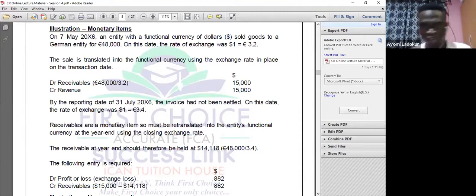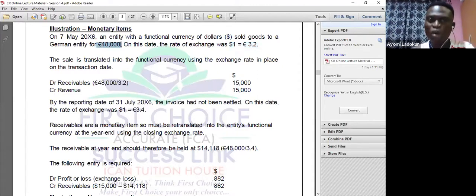So I will ask myself, what is my functional currency? It is the dollar. Out of this exchange rate, which one is the weaker and which one is the stronger? My dollar is the strongest because it is quoted at $1 to 3.2 euros. In which currency did the transaction occur?